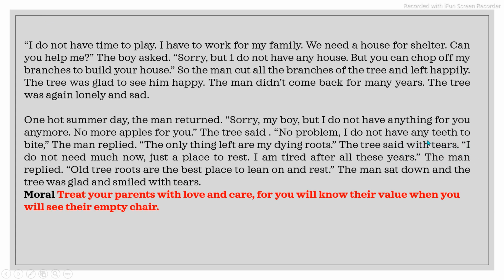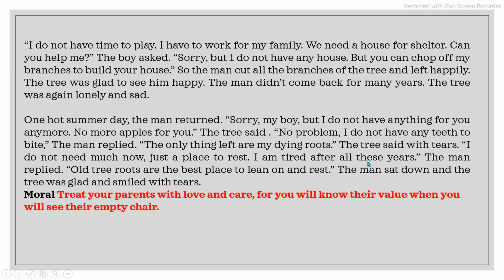It makes the description very vivid, and we should appeal to all five senses of the reader, so that they are transported into that setting and they are connected with the plot and the theme. So the tree said with tears, "I do not need much now, just a place to rest.